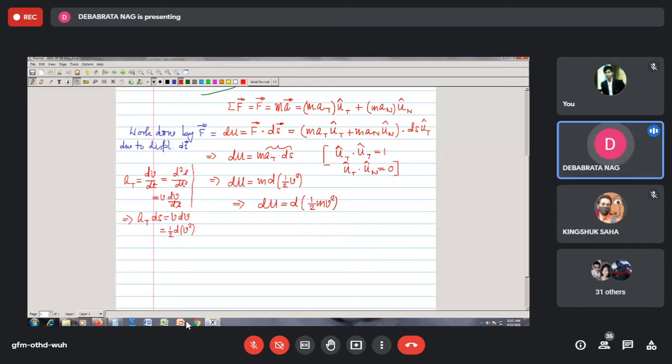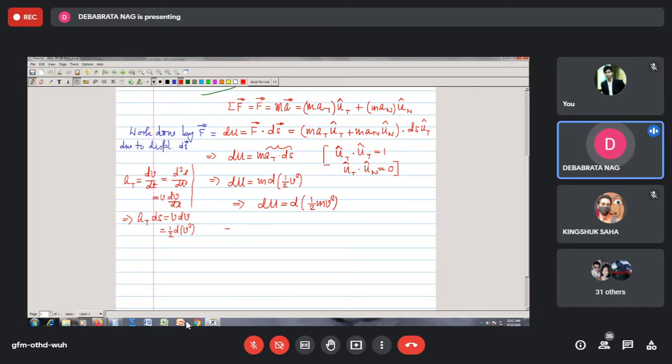We define the kinetic energy by the symbol capital T. Don't get confused with the T for tangential direction.